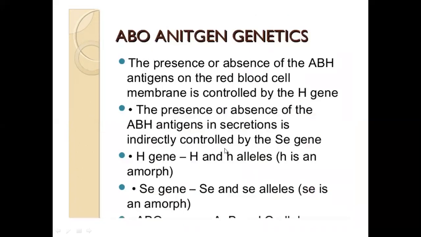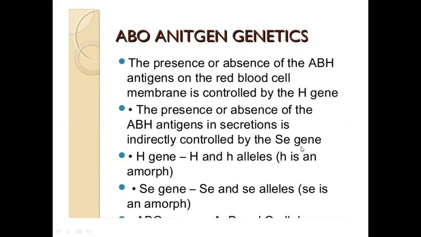ABO antigen genetics: the presence or absence of the ABH antigens on the red blood cell membrane is controlled by the H gene. As I've said, this is our converting antigen, no? The formation of your A and B antigens comes from the H gene that codes for the H antigen. Then the presence or absence of the ABH antigens in secretions is indirectly controlled by the secretor gene. So there are also antigens present in the secretions if you are a secretor, meaning you have the secretor gene.